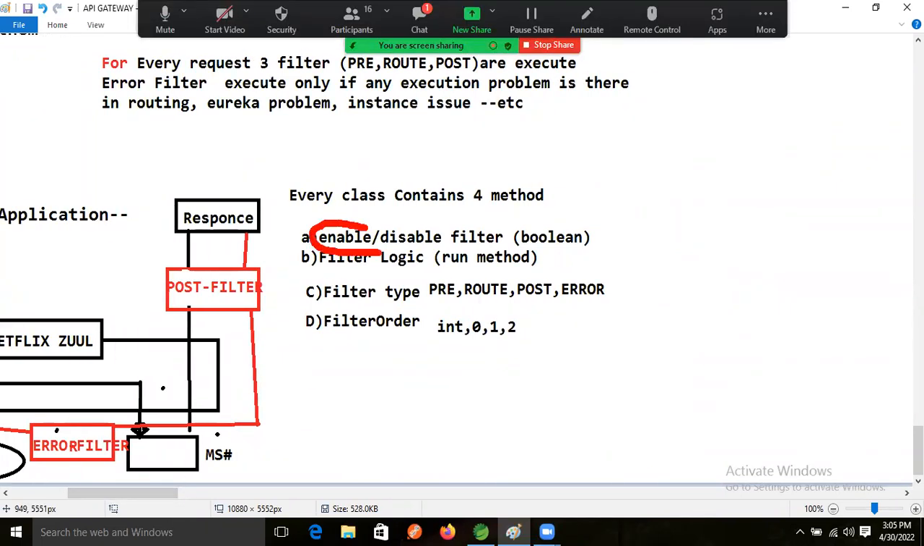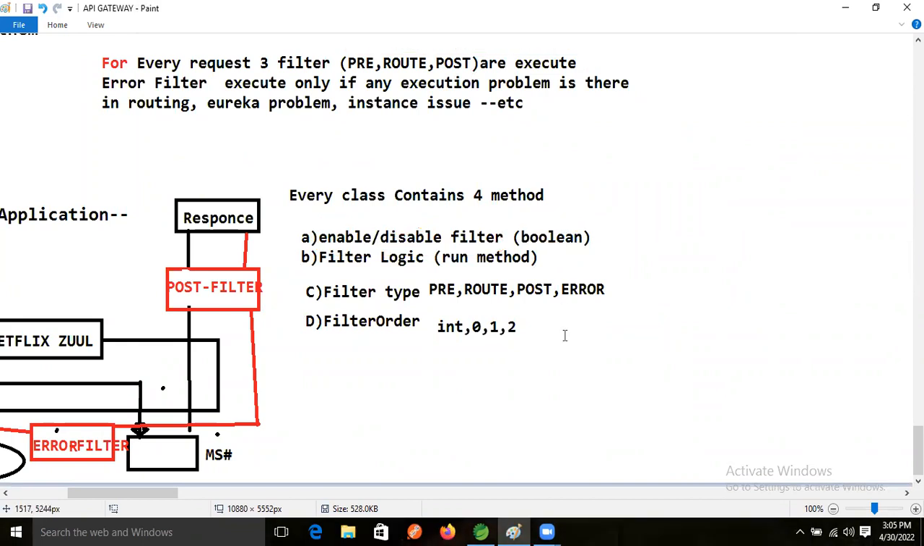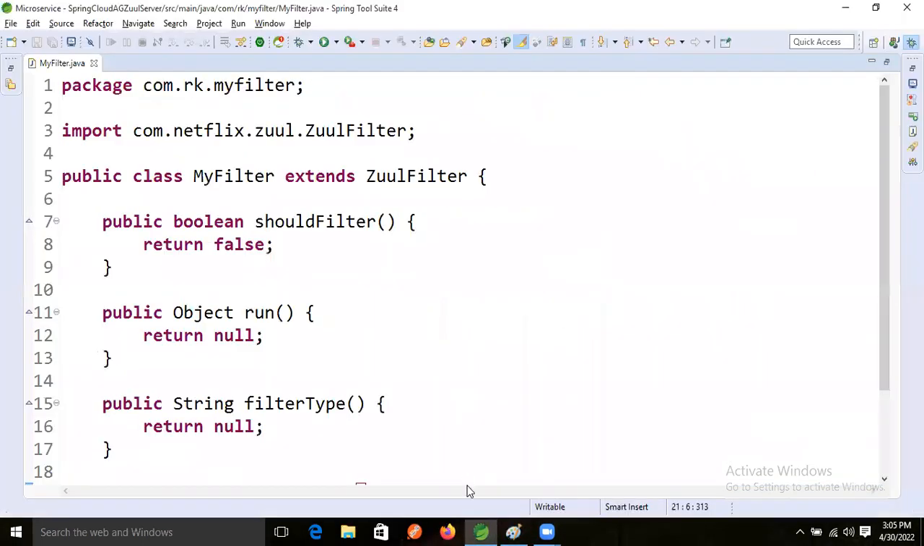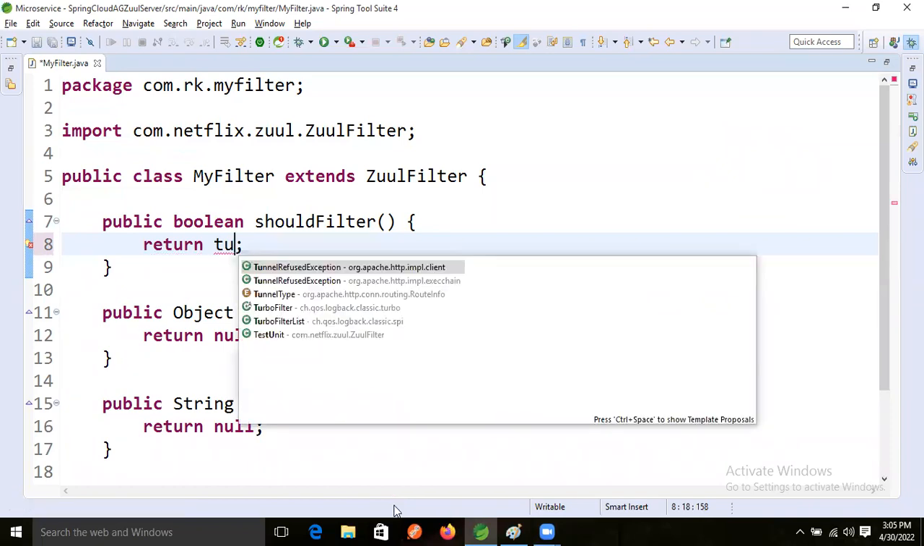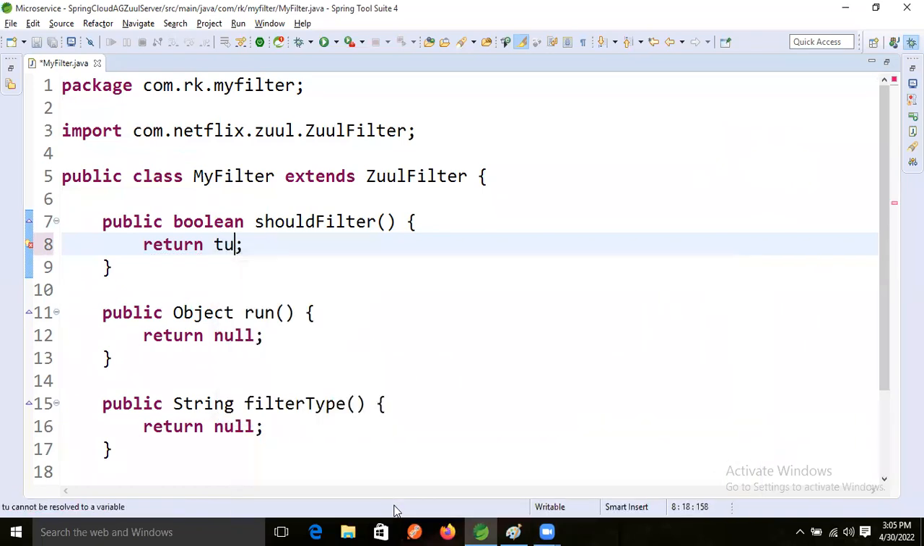First, if we want to enable or disable the filter, a boolean type is there. Here false means our filter concept is disabled, disabled by default. But I want to enable it, so we will make this one true.